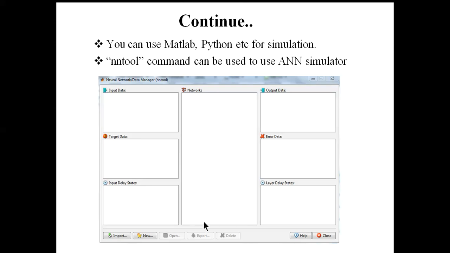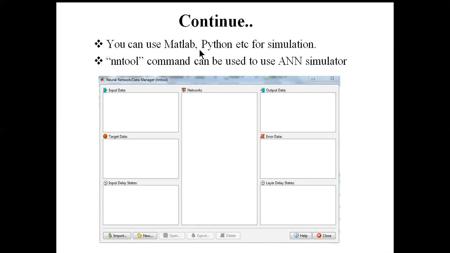For the implementation of the artificial neural network for this age prediction problem using geometrical features of faces, we can use MATLAB and Python. For this problem, I have used MATLAB. MATLAB is a very widely used and popular simulation tool for engineers, students and researchers.